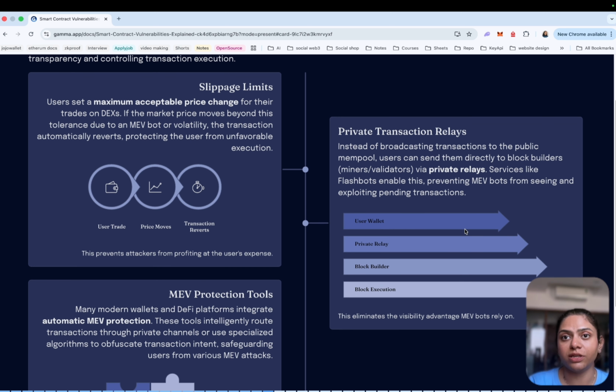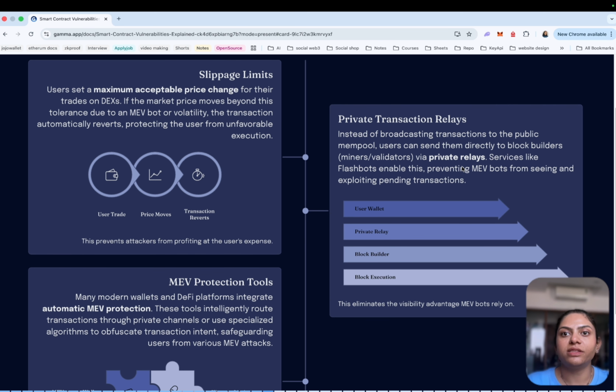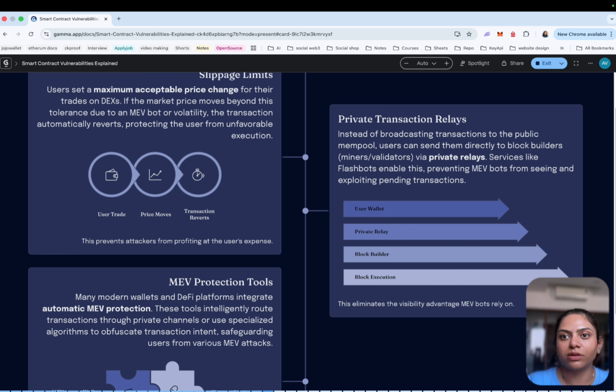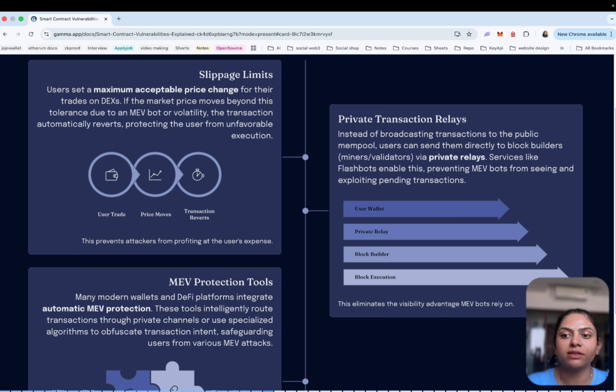Another approach is using private transaction networks. Instead of broadcasting the transaction to the public mempool, the user can send it directly to the block builders, and systems like Flashbots provide this functionality, preventing MEV bots from seeing and exploiting pending transactions.